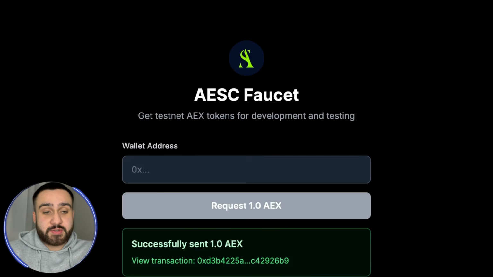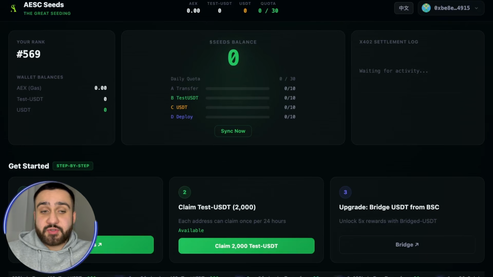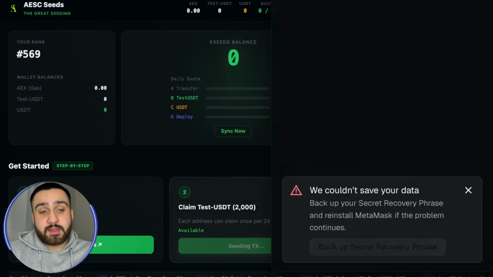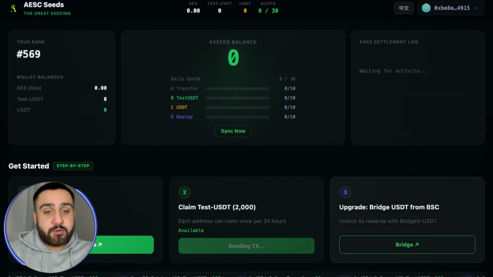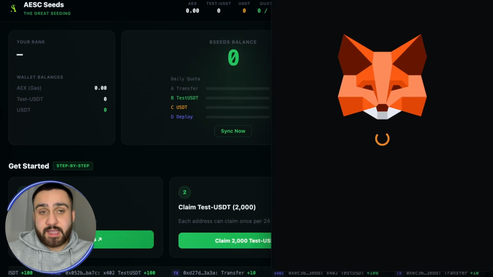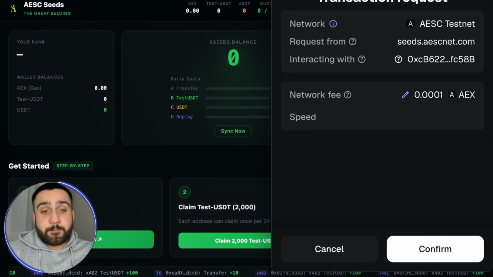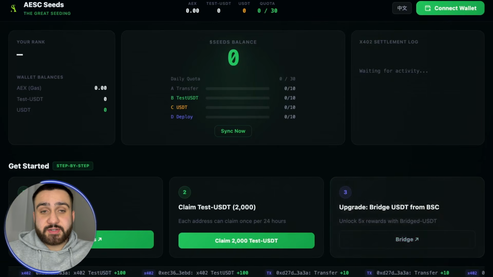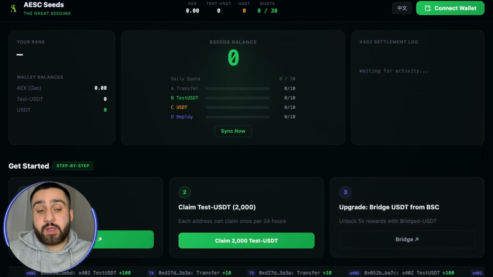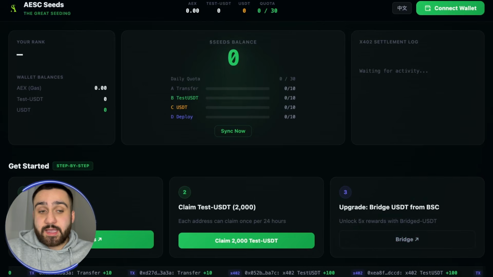You can see the transaction right here. By clicking here we can check the transaction that happened. And now let's go back to the website. Now let's claim 2000 test USDT. By clicking claim right here, we go to MetaMask, and now we can claim this also by clicking confirm right here. We have some network fee, and just by confirming we can see the transaction has been made, and right now we have our test USDT claimed.